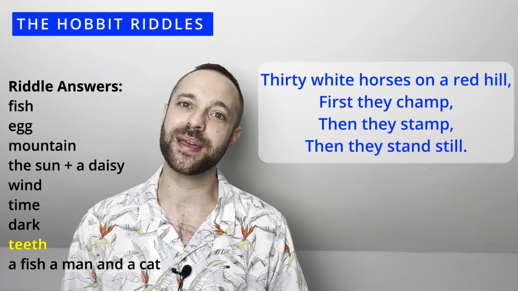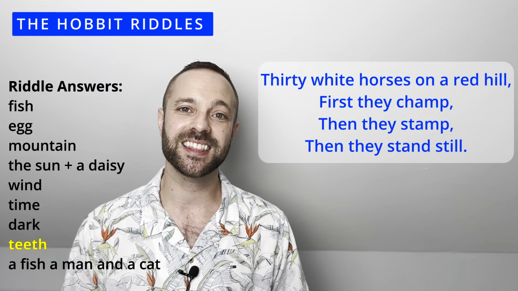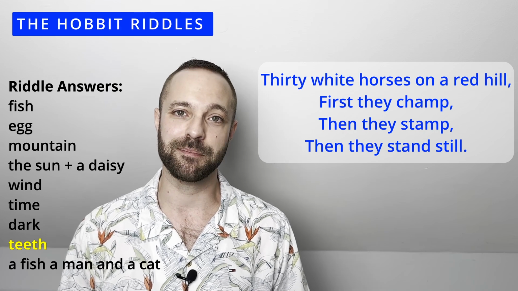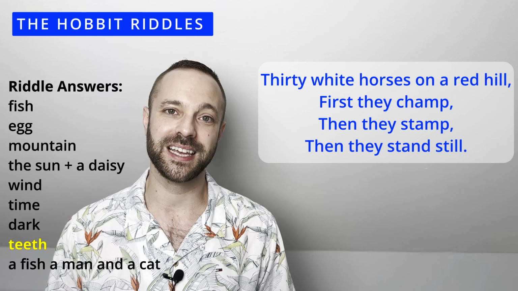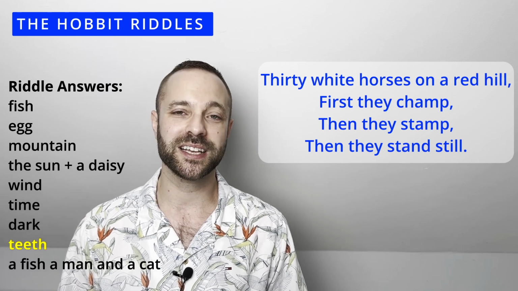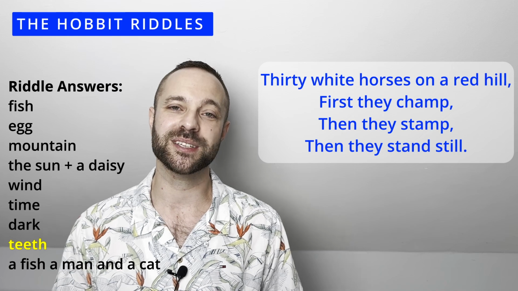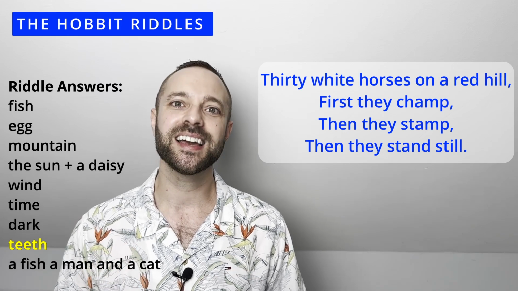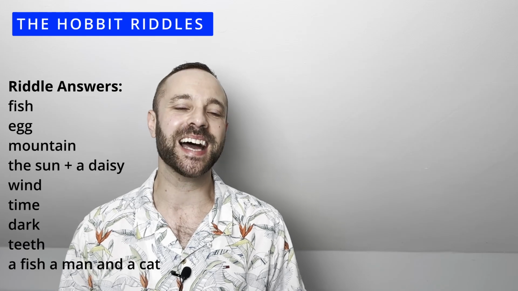There's also a bit of alliteration, which is the repeated sound, especially the s sound. Stamp, stand still. There's also the metaphor for teeth, which is 30 white horses on a red hill. So the white horses are represented as the white teeth, and the red hill is the gums. Hopefully, you're getting a bit better at imagining the images in your mind now.